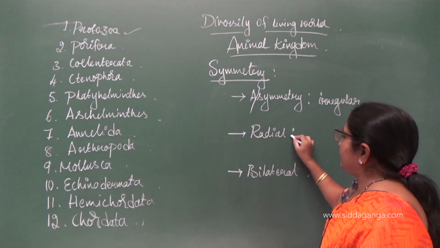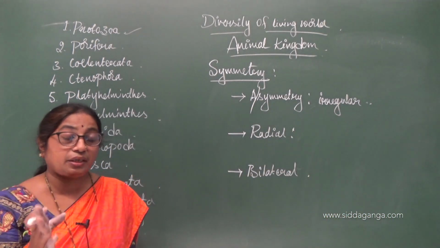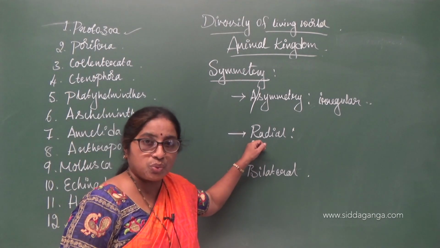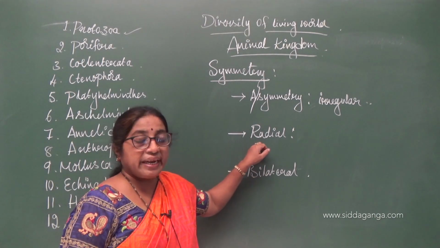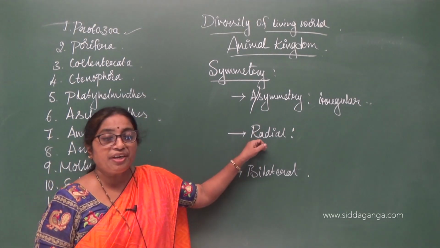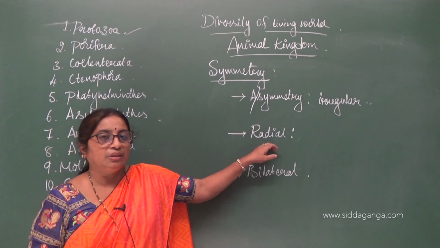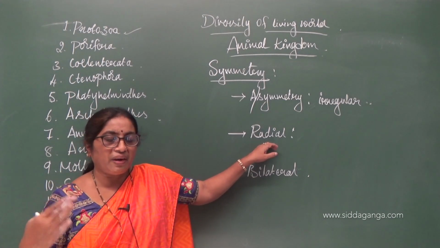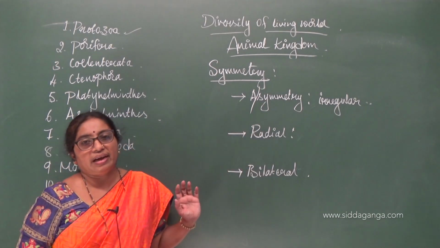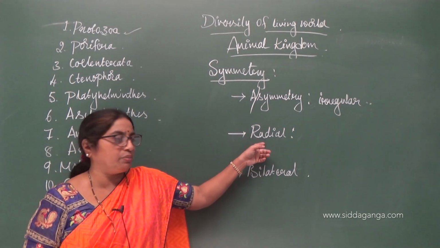In radial symmetry, if the organisms are cut through the central axis, they divide into two equal, identical parts. Such organisms, when cut in any plane passing through the center, give two identical halves, and that sort of symmetry is referred to as radial symmetry.